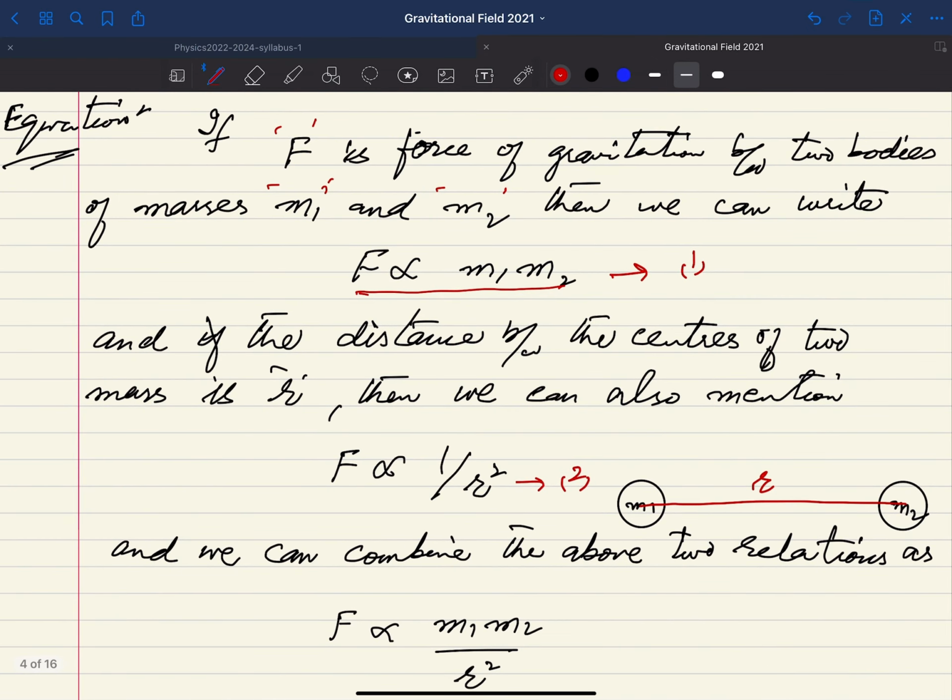And what is the distance between them? As I just mentioned, if you have two masses and the distance between their centers is r, and you are not considering them as point masses, of course you will consider the centers, but if you are considering the point masses, then you need not mention the distance between their centers, but simply you can say the distance between them.